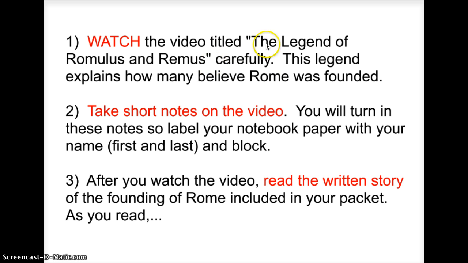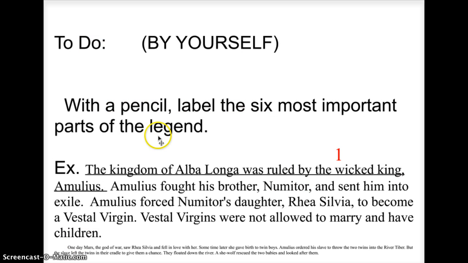So you're going to watch this video, and as you watch it, you're going to take some short notes on the video. So go ahead and get out a piece of paper and label your paper with your first and last name and the block that you're in, for instance, 23B or 23A. After you watch the video and you take these notes, then in your packet, you're going to pull out the written story of the legend of Romulus and Remus. And as you read that written story, I'd like you to make some notes.